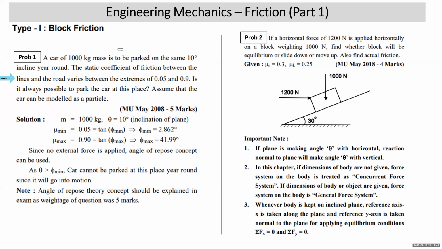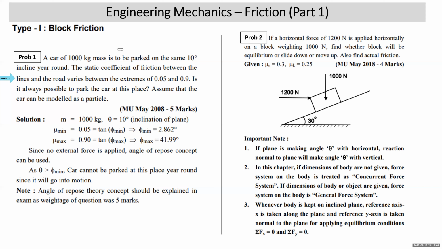We will apply two equilibrium conditions, sigma Fx and sigma Fy equal to 0. And if the dimensions are given, then we take it as a rigid body, and then it reduces to general force system.